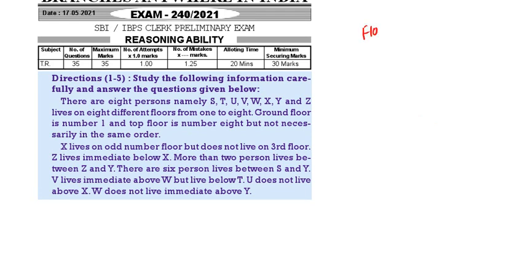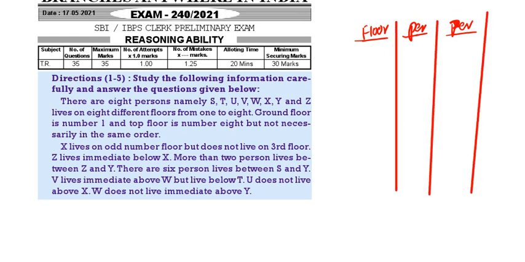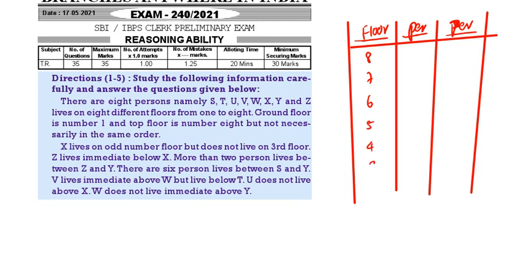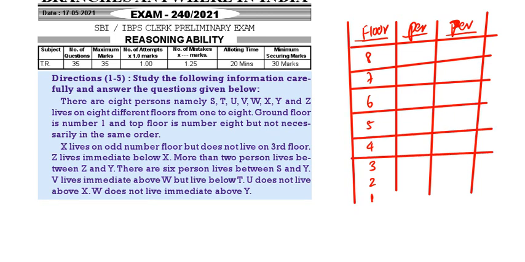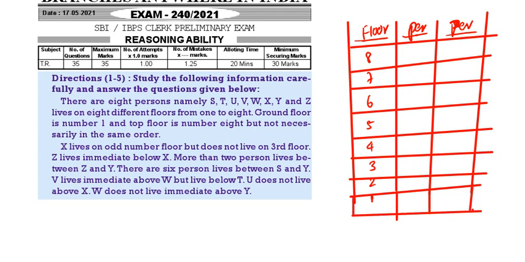Now all of you open one 3-column table. Floor, person and person. We will do this in 2 possibilities. So below the floors you write down 8, 7, 6, 5, 4, 3, 2, 1. 8th floor, 7th floor, 6th, 5th, 4th, 3rd, 2nd and 1st. These are the floors. Now start the puzzle.